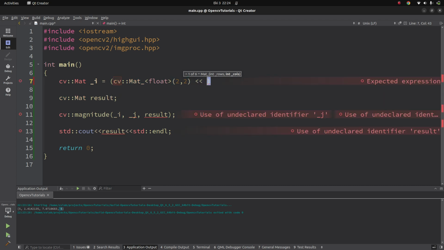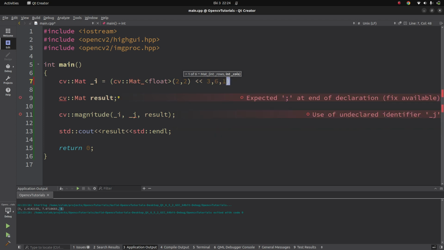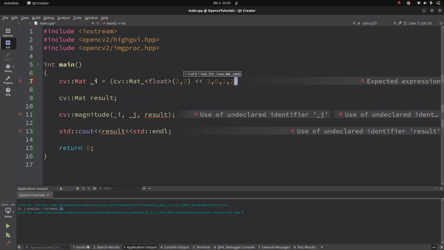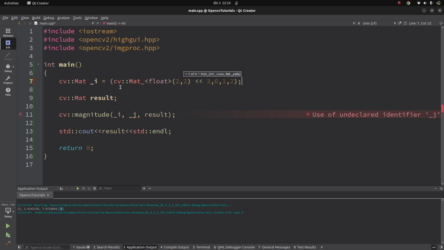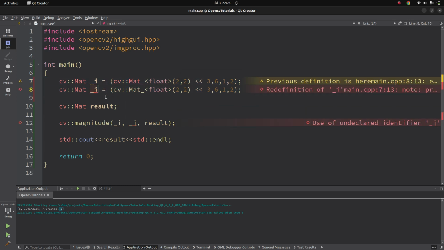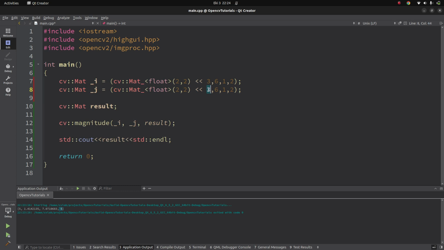Then we put our numbers, let's say 3, 6, 1 and 2. Similarly for j, let's define 4, 8, and so on. Let's run the code. Now we get a 2 by 2 Mat because we gave the inputs as Mat type, so it gives the same size in the result.